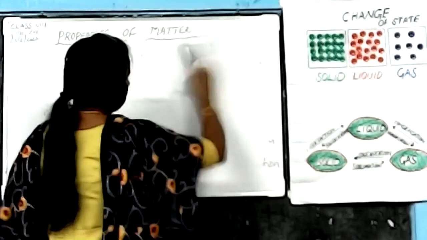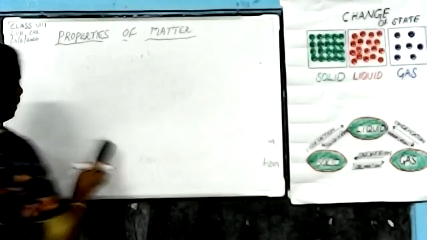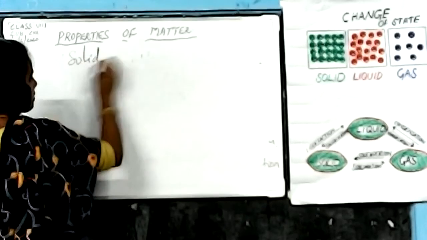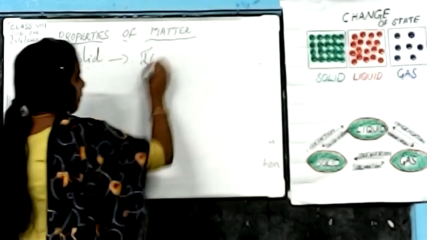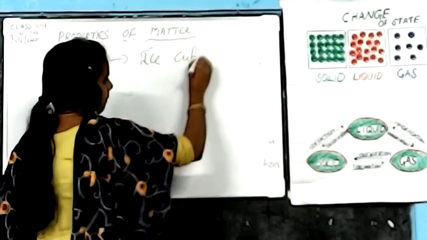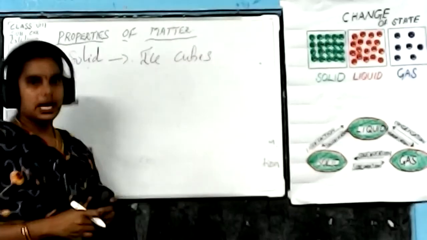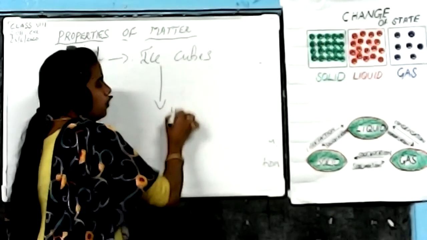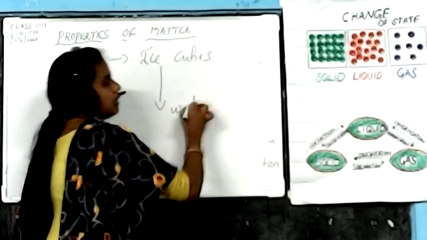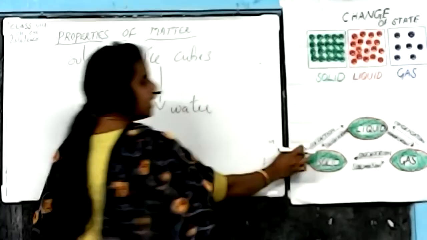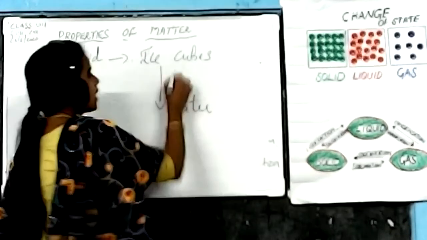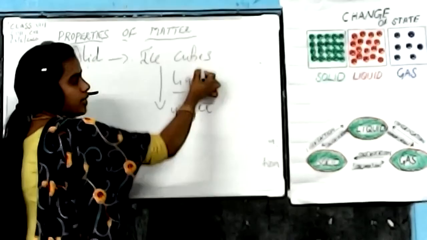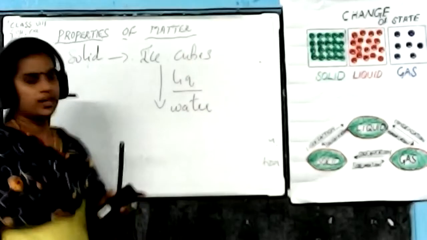So here I am writing the examples. First, for solid substances, ice cubes. When applying heat, this ice cube is converted into water. That process is known as liquefaction. So liquefaction is the process by which, on applying heat, a solid substance is converted into water.